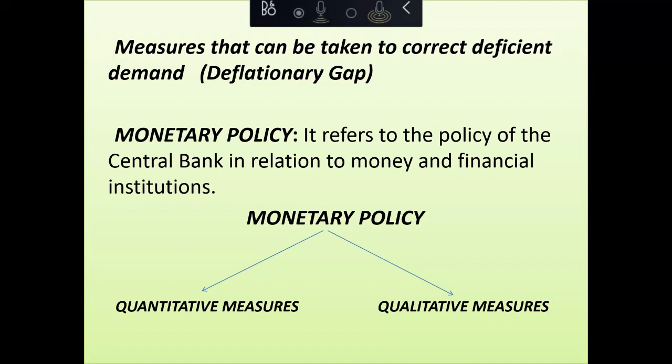Here I would tell the students to compare with the MPC concept, the investment multiplier concept. If they already understand that concept clearly, I will ask how the increase or decrease in LRR works. How the same thing we learned in investment multiplier: if MPC is more, consumption is more, then the multiplier will be more. Consumption is less, then the multiplier will be less. That's what we learned there.